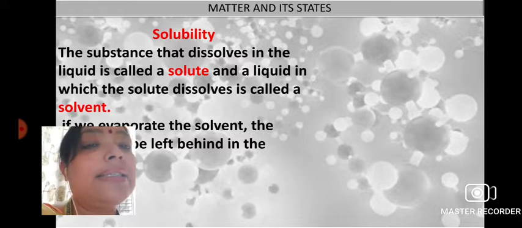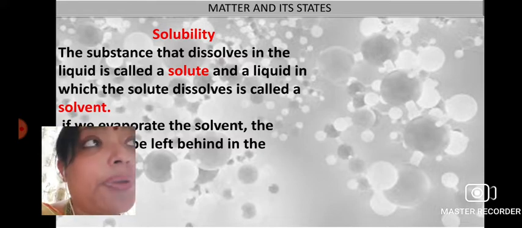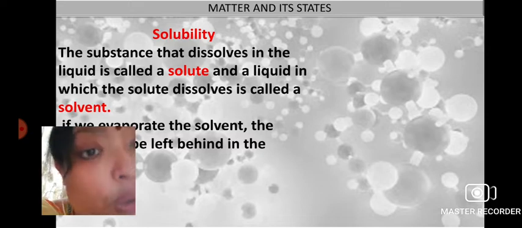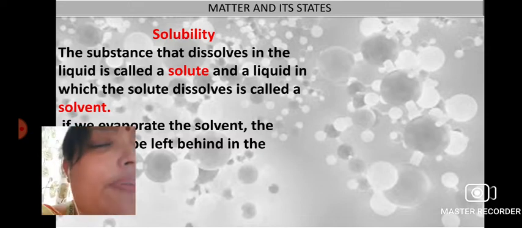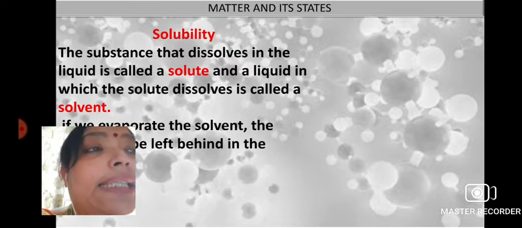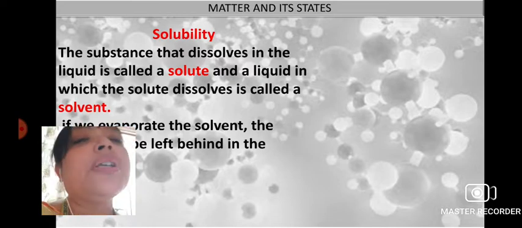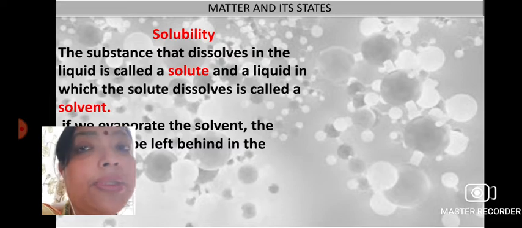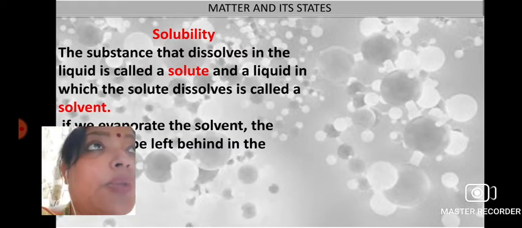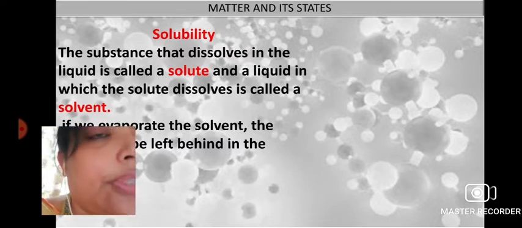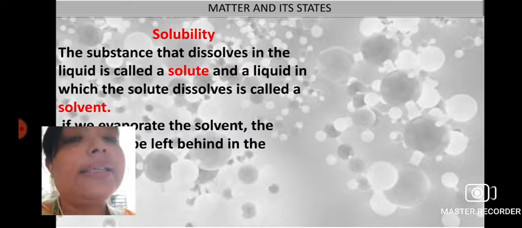The substance which is being dissolved, salt or sugar, is known as the solute, and the liquid in which it dissolves, in both cases water, is known as the solvent.